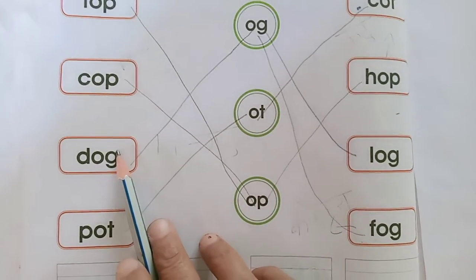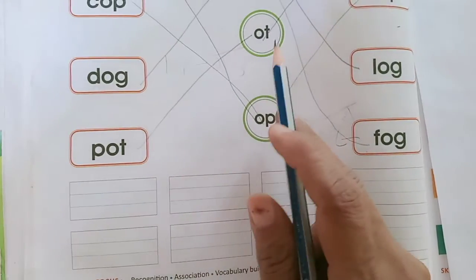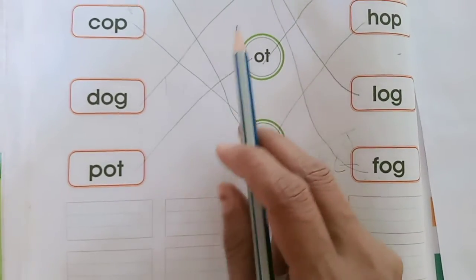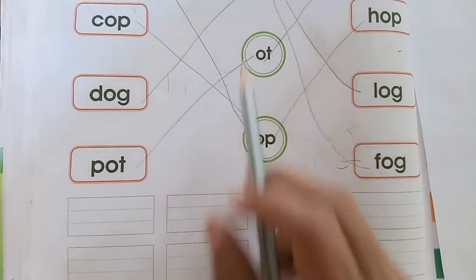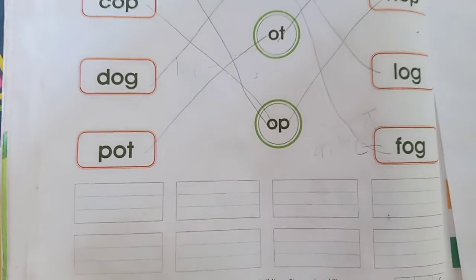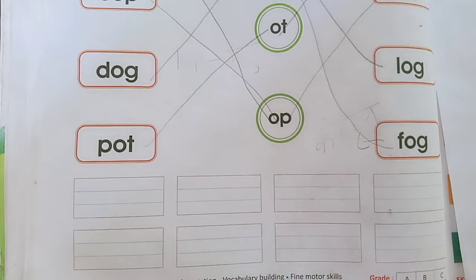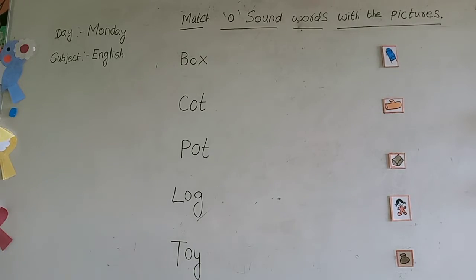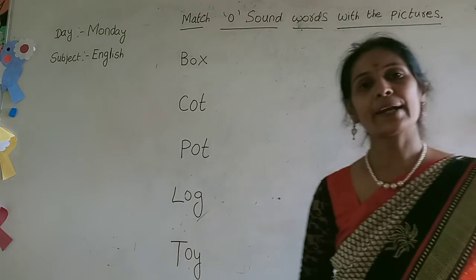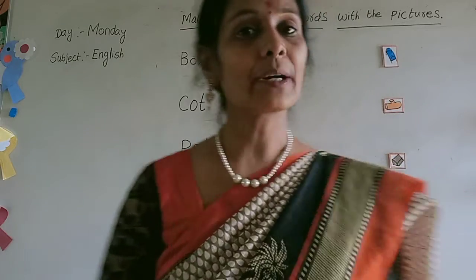Yes, dear kids. And you also write it here, beta. Whichever spelling we had matched, we have to write here also. Okay. This is your homework. Yes, dear kids, I think you had understood O sound words.